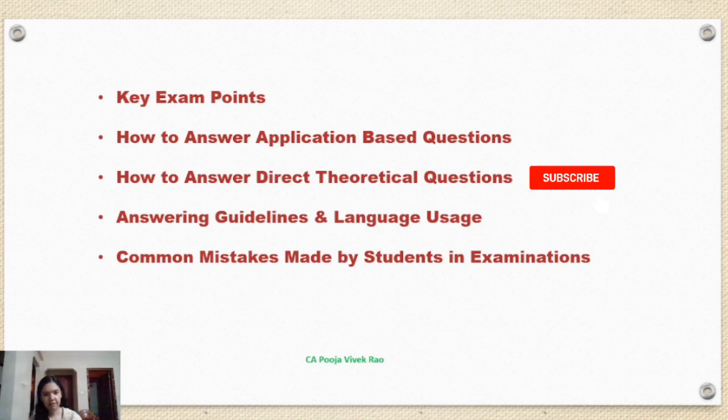Next, error number 7, weak conceptual understanding. It was noticed that most of the time students have just done rote learning without understanding why a provision exists. There was an inability to handle application based questions or twisted questions. As I mentioned previously, ICAI tests how well we understand the concepts and not just our memorization skill.